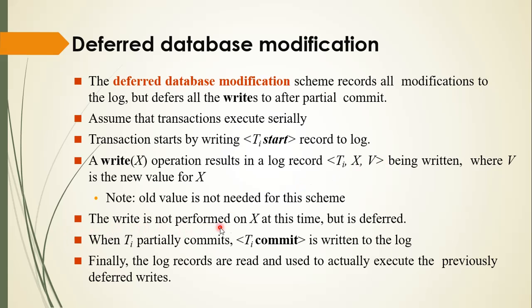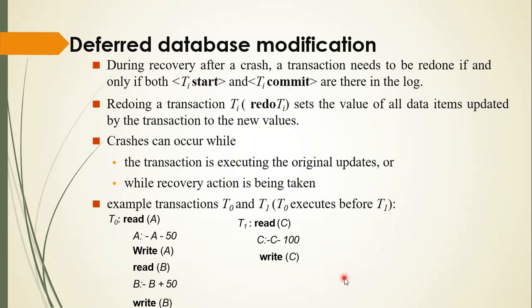The write is not performed on x at this time, but is deferred. When Ti partially commits, Ti commit is written to the log. Even if it is only partially committed, we have to write Ti commit. Finally, the log records are read and used to actually execute the previously deferred writes.